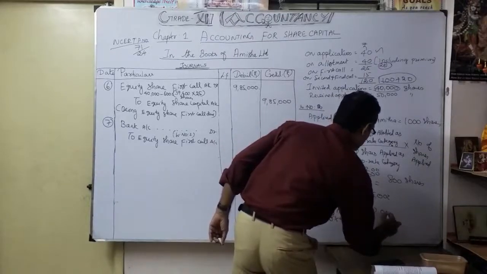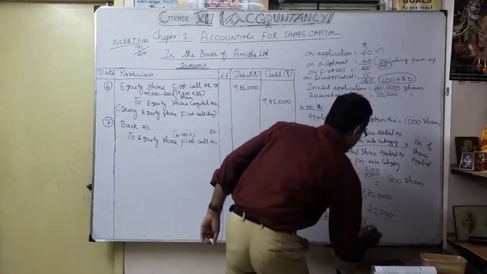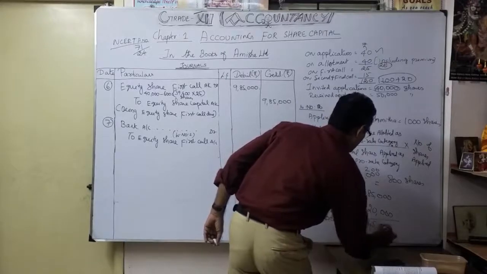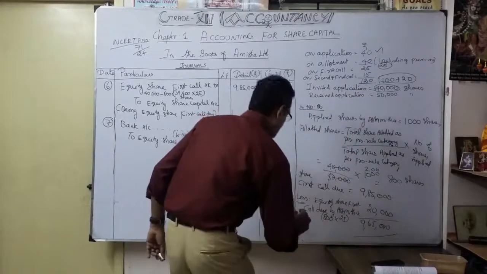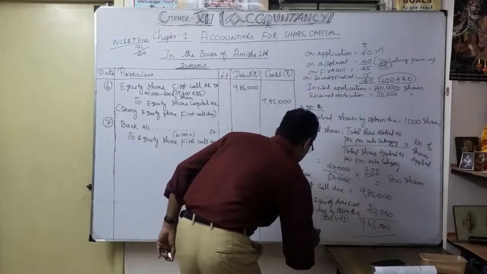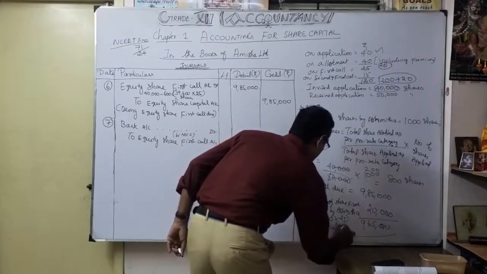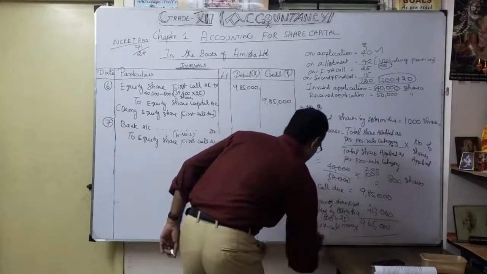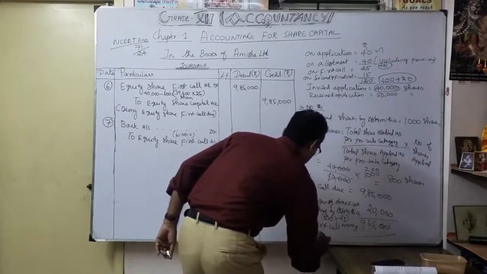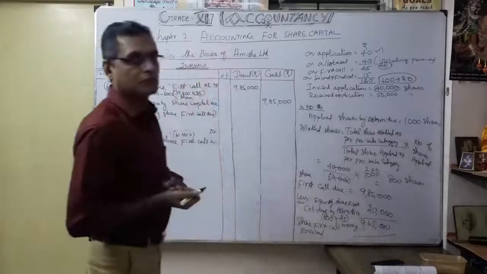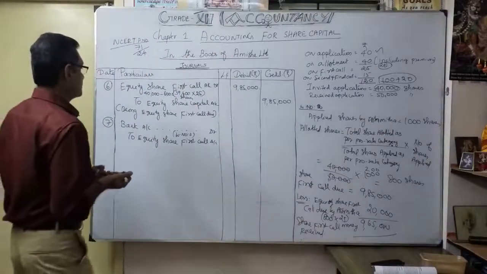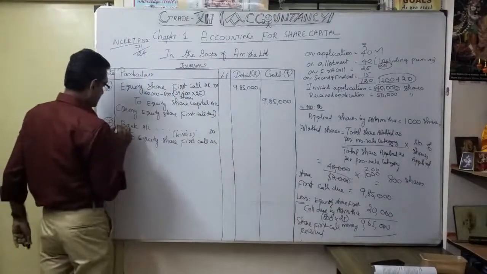So we receive only 9,65,000. Share first call money received. Have you understood?